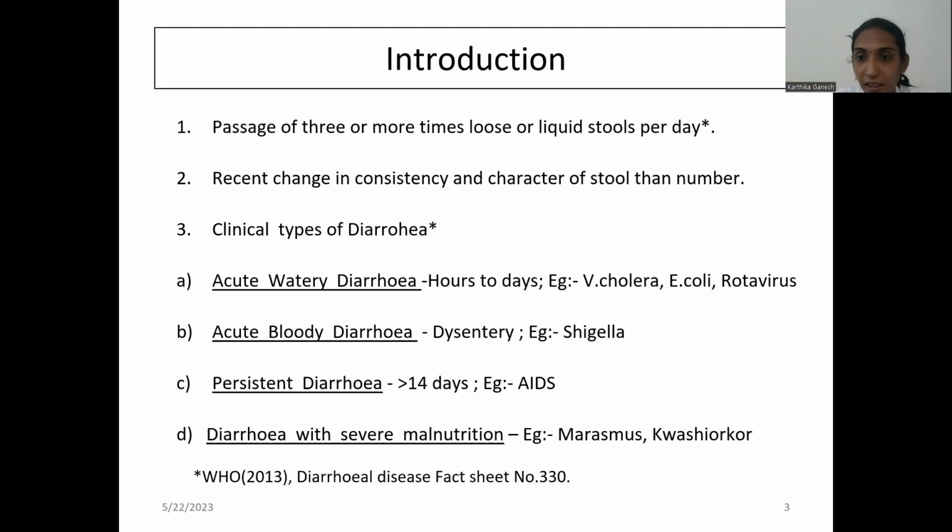In persistent diarrhea, since AIDS is a systemic inflammatory disease, severe non-intestinal infections will be there. And in diarrhea with severe malnutrition, there will be heart failure, vitamin and mineral deficiencies, and many other things. This is the underlying pathogenesis for the 4 types of diarrhea.